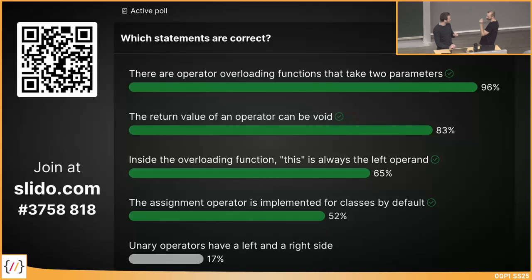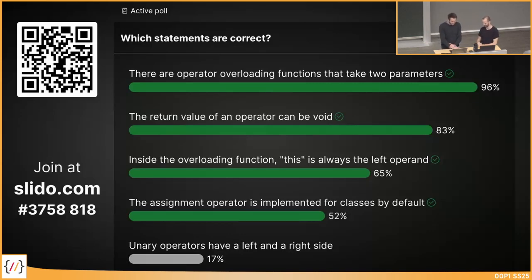But I have to say that this always makes me a bit uneasy, because when I write it outside a function, it's still operator overloading, and there is no this there. Yeah, correct. So I would say that this is not always the case, but if there is a this, it's always the left one.